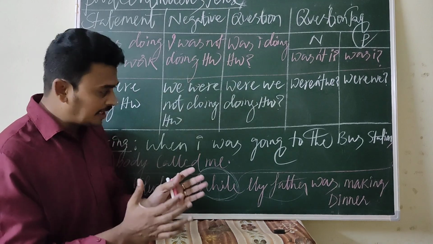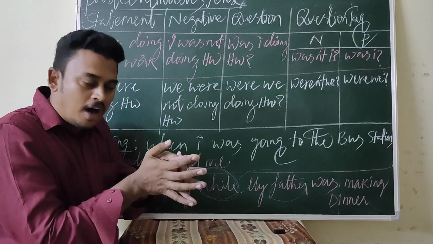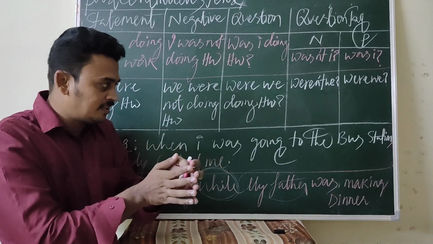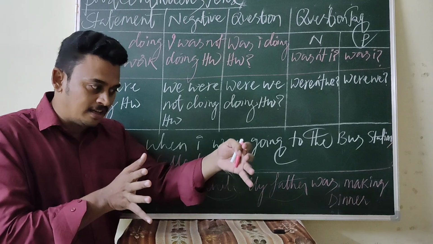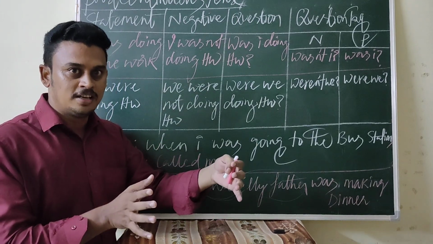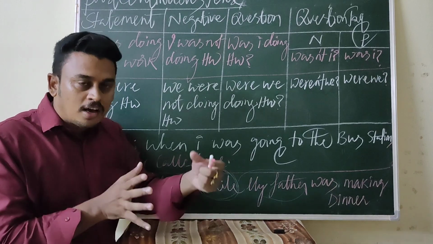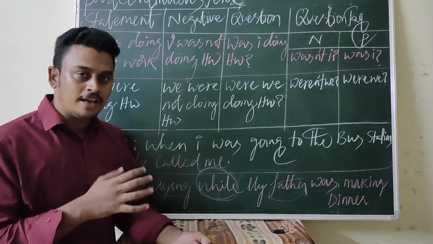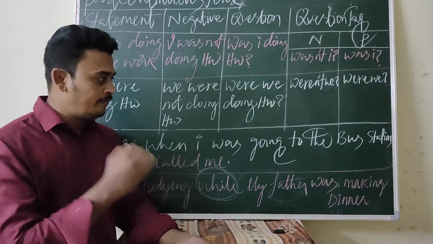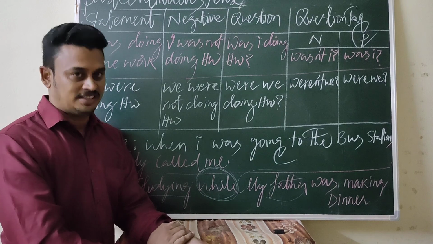So in this sentence, we find the two actions were in progress at the particular time. Two actions were in progress in the past, at the particular time. Both are in the past continuous tense. It can also be used when we want to express both actions in the past.